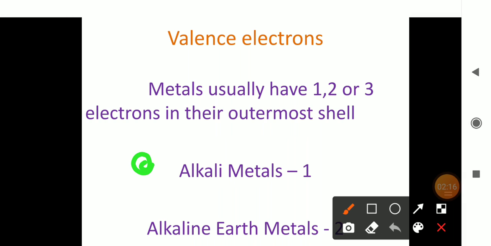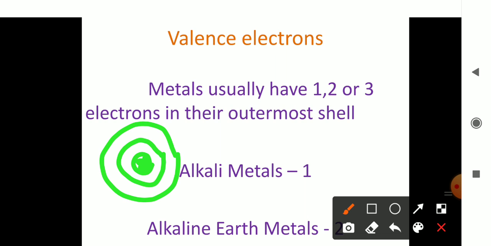Atom has a tiny nucleus at the center, then it is surrounded by a number of circular paths. Those paths are called orbits or shells. Here this is the first shell and this is the second shell, which is also the last shell. This last shell will contain a number of electrons, and those electrons are called valence electrons.